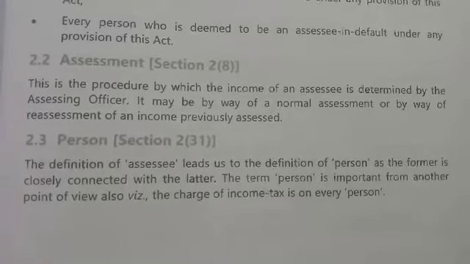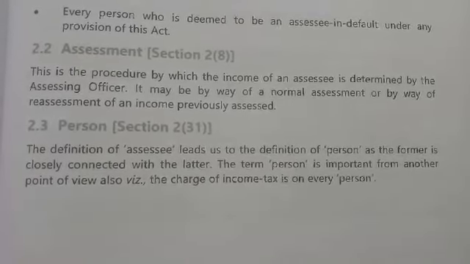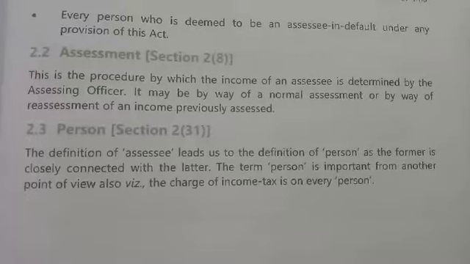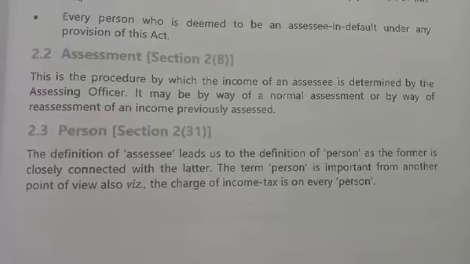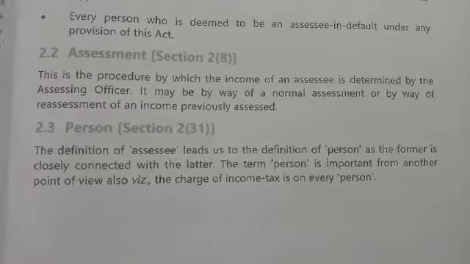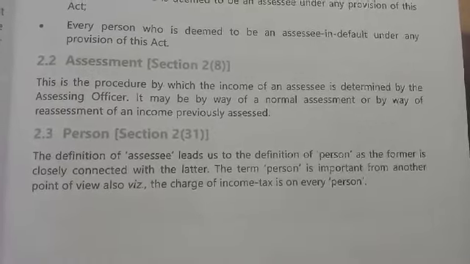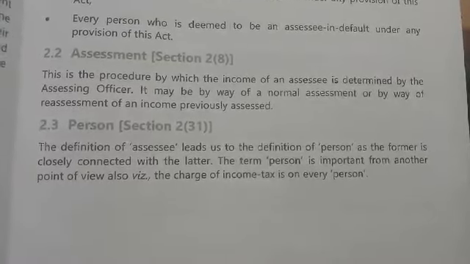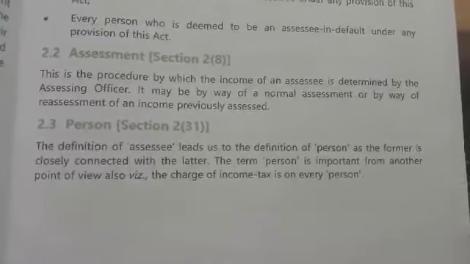Then is assessment, section 2 subsection 8. This is the procedure by which the income of an assessee is determined by the assessing officer. It may be by way of normal assessment or by way of reassessment of an income previously assessed.